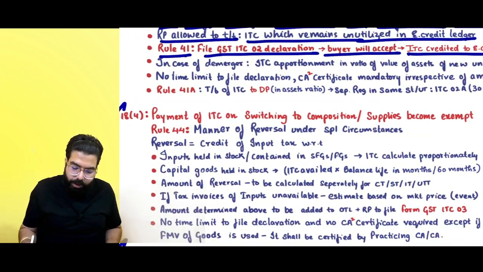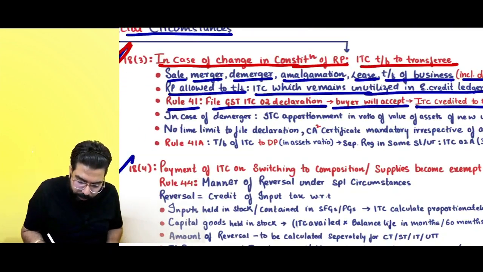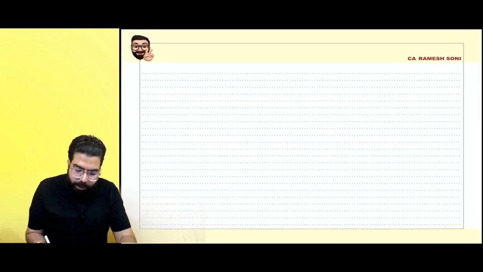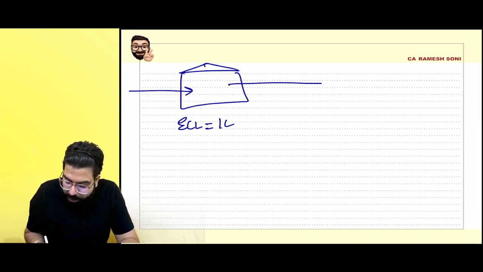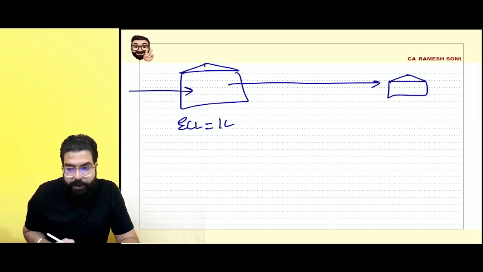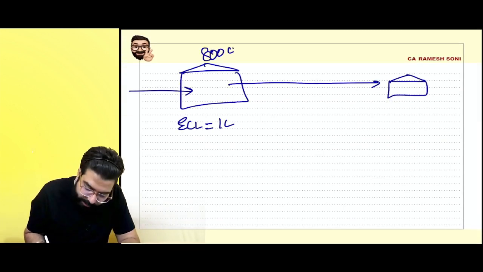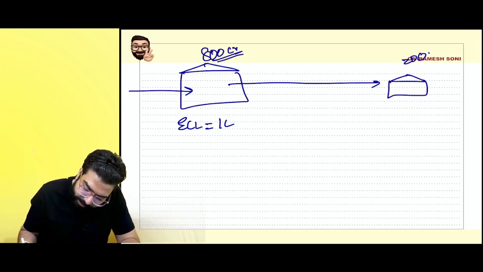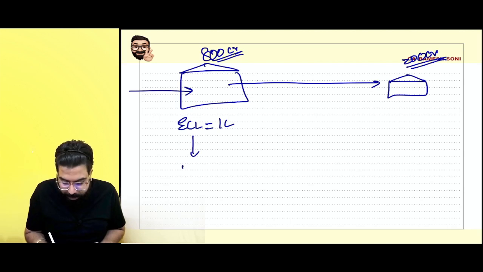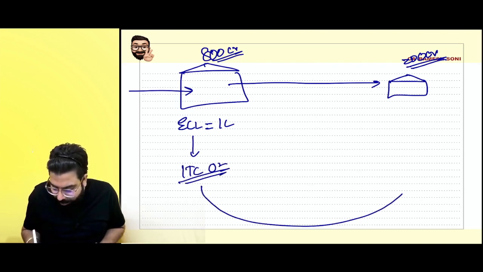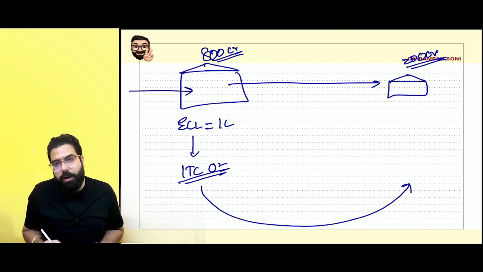Next. Sir, what about in case of demerger? For example, there was a big company. The big company had 1 lakh rupees in the e-credit ledger. Now they have demerged one small unit. Here 800 crore of assets remained, and here 200 crore of assets transferred. Now my question to you guys is, how much ITC from the e-credit ledger will you transfer in ITC 02 to the demerged unit?